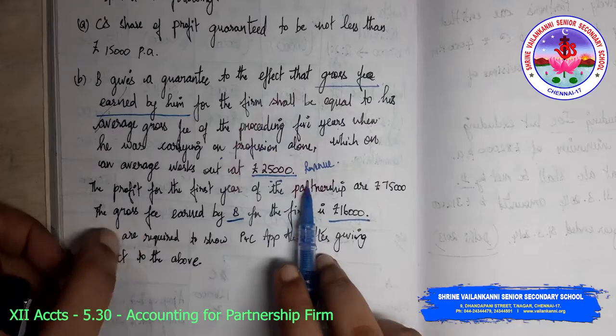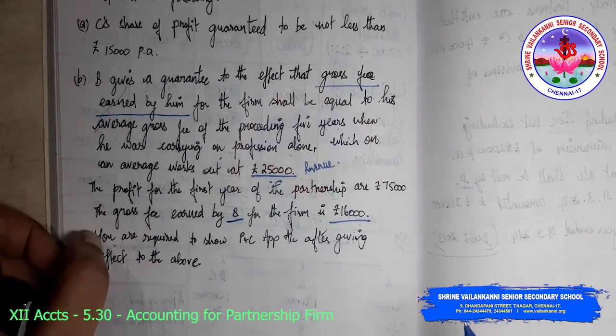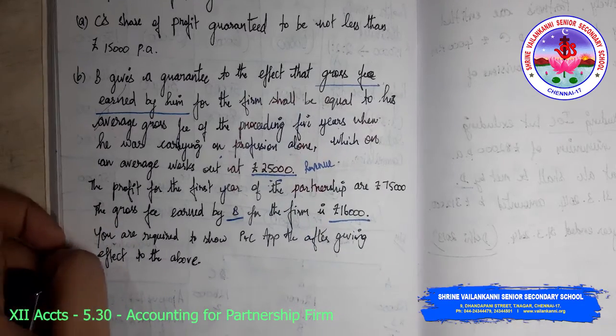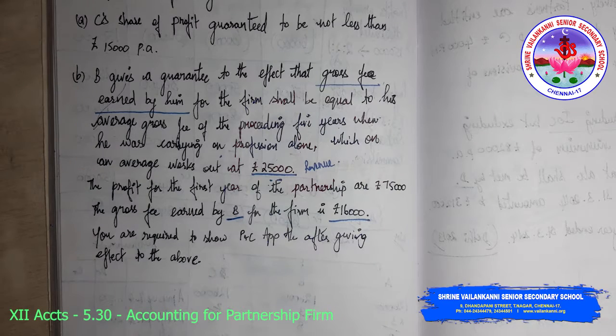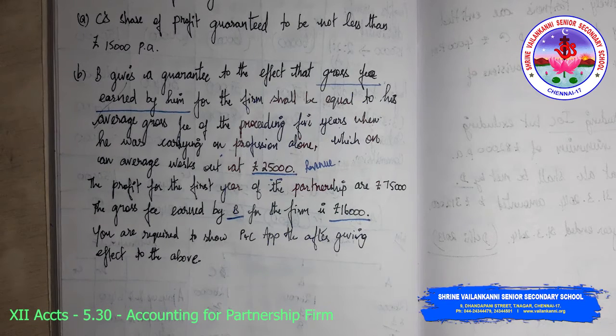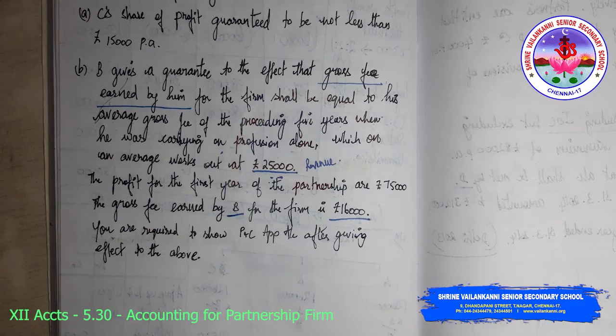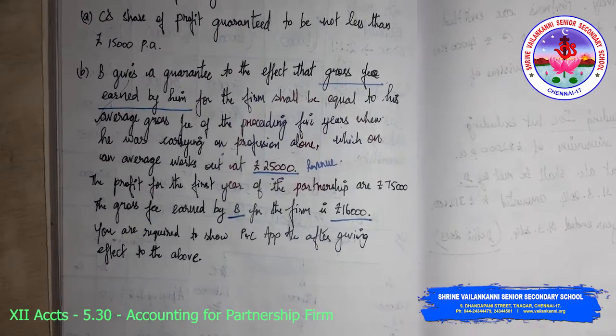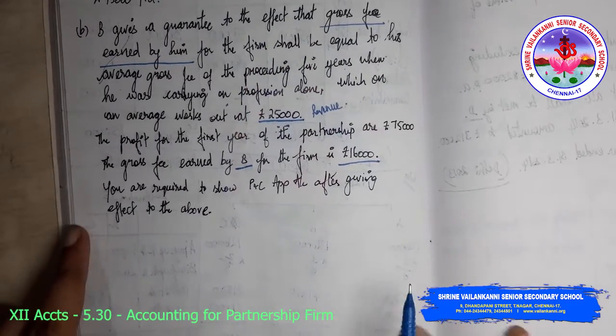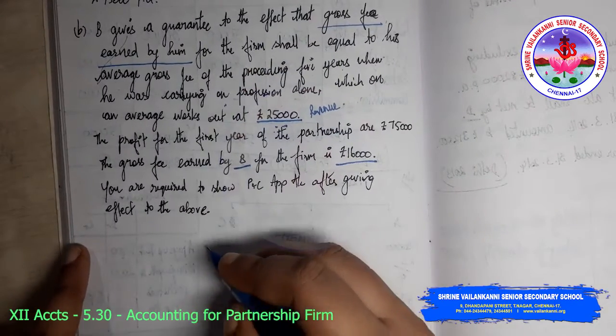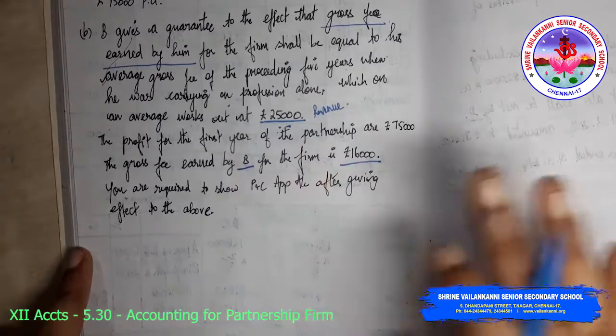It is 25,000. The difference is 9,000. That has to be debited to B's capital account and credited to the P&L appropriation account. So straight away I am preparing my P&L appropriation account here, and I will show my working note separately.